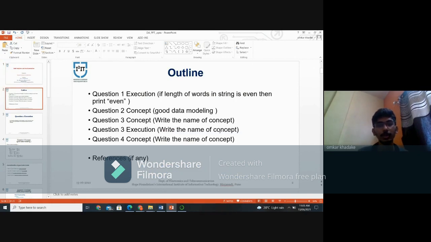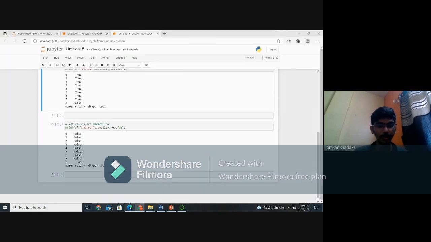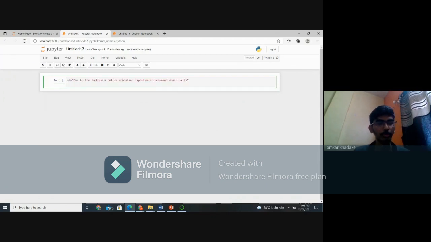This is the outline of my PPT, and the first question is to go through the string below, and if the length of a word is even, print even. Okay, so first I have to copy the string, and I will paste this string in a Jupyter notebook, and then first I will calculate the length of the string, so that's why I'm using len.